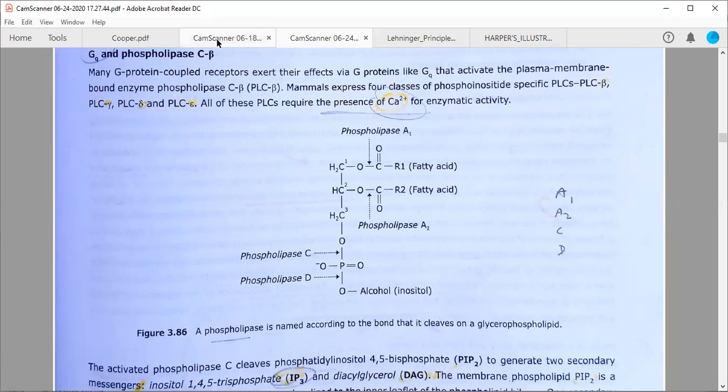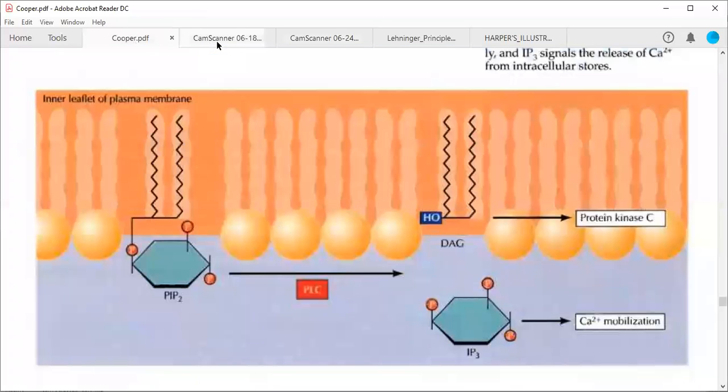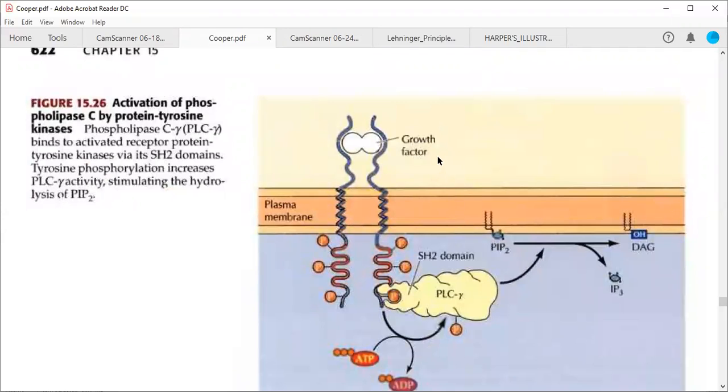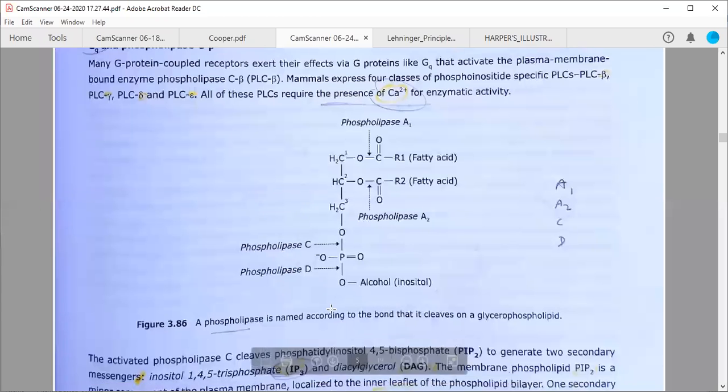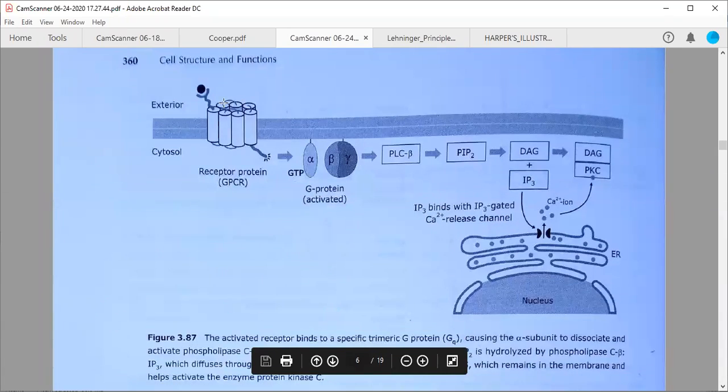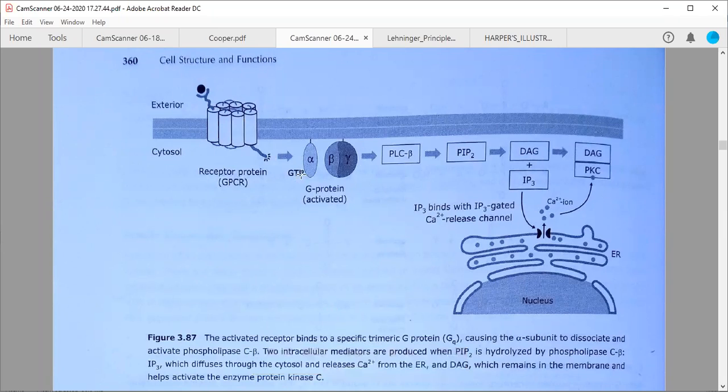Let me show you something first. So this is a G protein. This GPCR is interacting with a G protein which is activating it, and this G protein alpha subunit, after binding with GTP, is going to activate phospholipase C beta, which is going to cleave PIP2 in the plasma membrane inner leaflet into two forms.